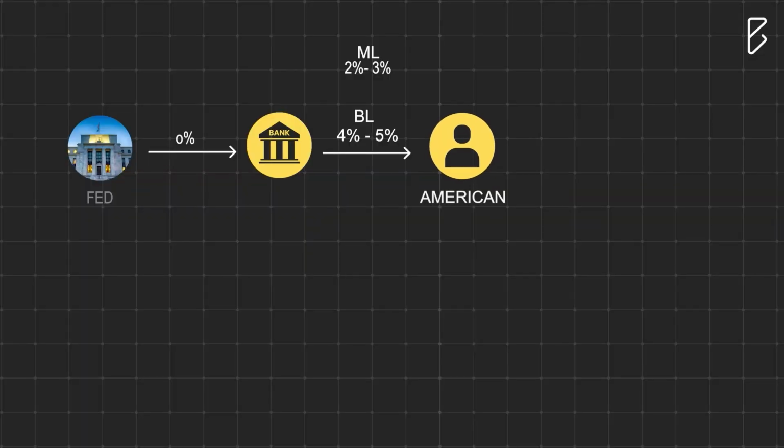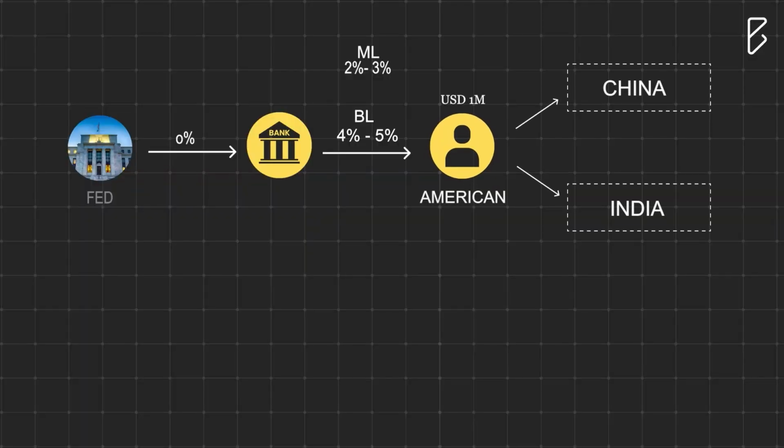Now this was only possible because the US dollar is a global reserve currency. If an average American wants to buy 1 million worth of goods from India or China, they can buy it with their dollars because every country accepts dollars. Now that American's wealth increased by 1 million with his dollars. An average Indian cannot do the same thing with INR.